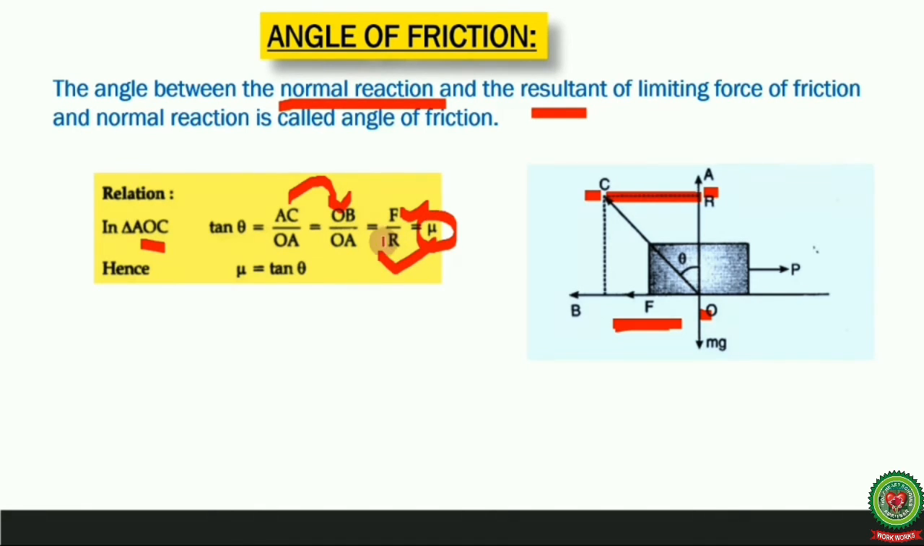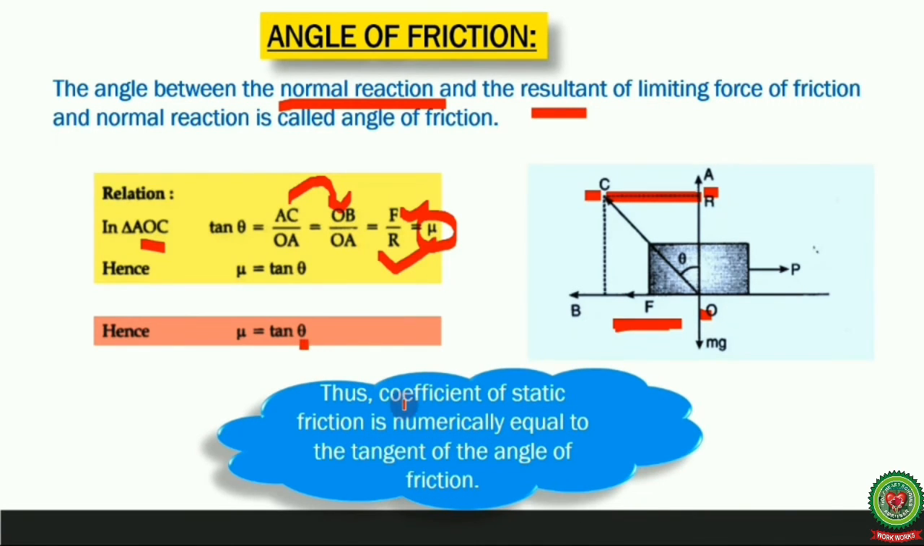And we know that the ratio of limiting force of friction to the normal reaction is called coefficient of static friction. So we can write it as mu is equal to tan theta. Hence mu is equal to tan theta, where theta is angle of friction. Thus the coefficient of static friction is numerically equal to the tangent of the angle of friction.